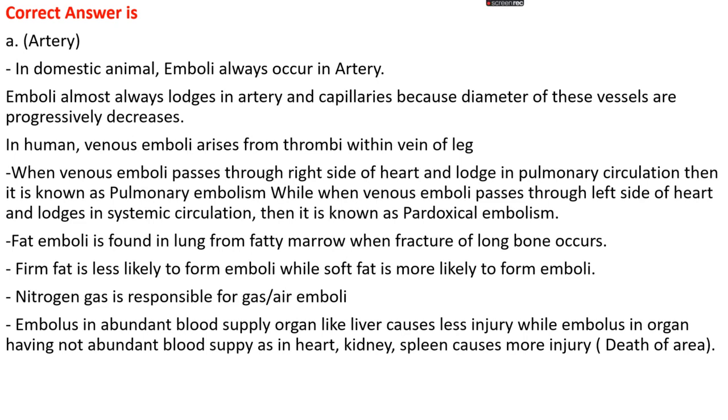While when this venous embolus passes through the left side of the heart and lodges in the systemic circulation, that is known as paradoxical embolism. Okay. Fat emboli are found in the lungs from fatty marrow when fractures of the long bone take place. At the time, fatty marrow moves toward the lungs and causes embolism in the lungs. Okay, firm fat is less likely to cause emboli, while soft fat is more likely to cause emboli. Okay, nitrogen gas is responsible for gas or air emboli.